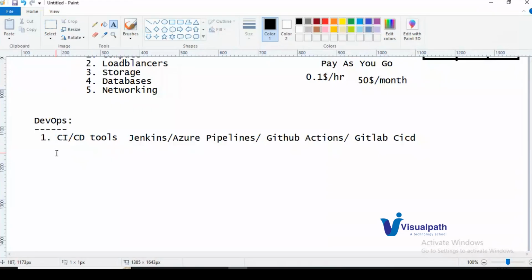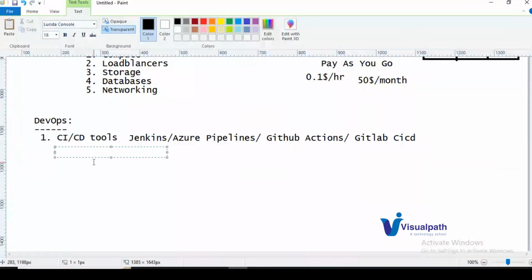Here you continuously push the code to the repo. The CI/CD pipeline tool will take the code and build it. Once the code is built, you create a Docker image from the executables and deploy the Docker image to the environment, either a cloud environment or a local environment. So this is the simple CI/CD.